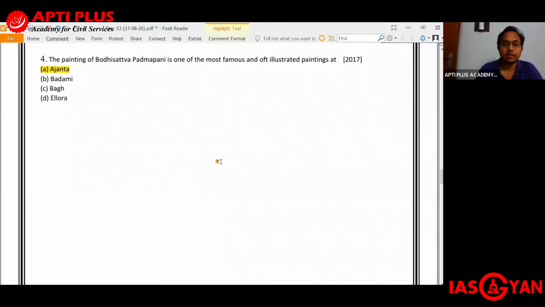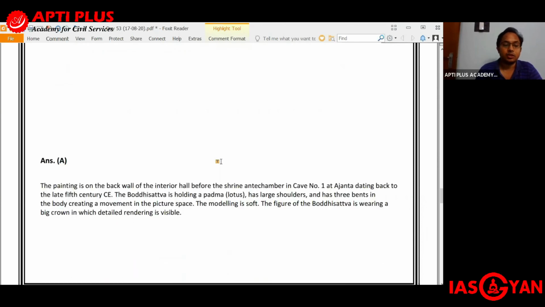Bodhisattva Padmapani is one of the most often illustrated paintings that we get to see, and it is present at Ajanta. The painting is on the back wall of the interior hall before the shrine antechamber in cave number 1 at Ajanta, and it dates back to the late 5th century CE.